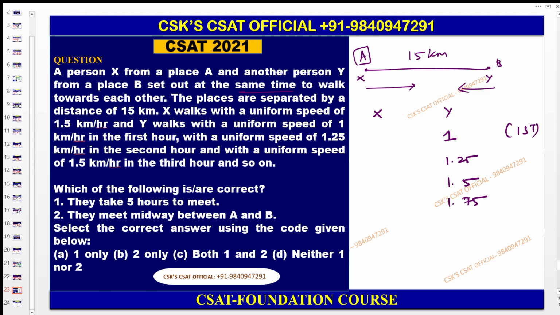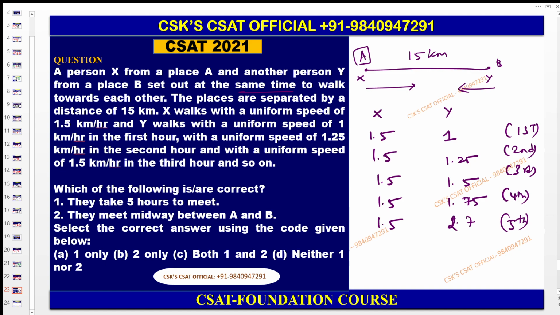First, second, third, fourth hour. But X is uniformly walking at the speed of 1.5 only. So this was the data. Now the question is they take 5 hours to meet. So let us check this one. So therefore the 5th hour, this is going to be 2. Add up this one. So 7.5. This is also 7.5. So X reaches 7.5 kilometers, Y also reaches 7.5 kilometers.